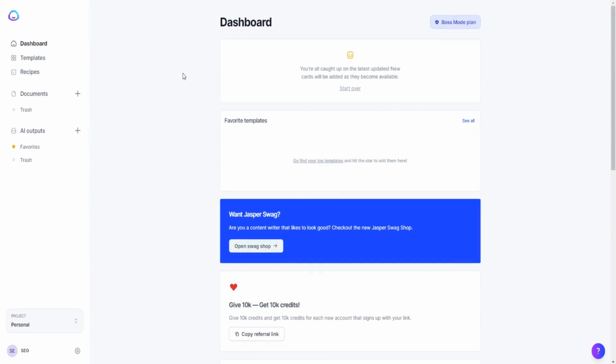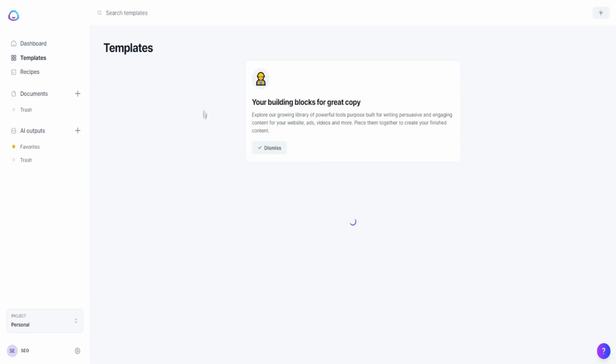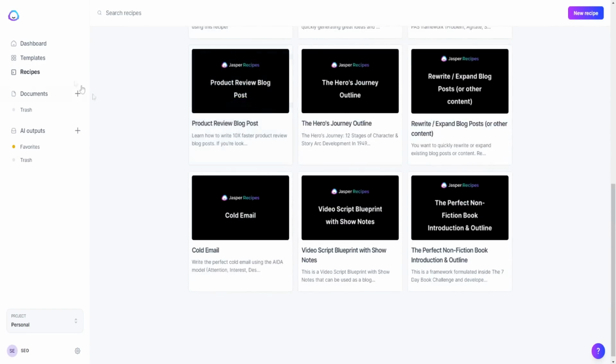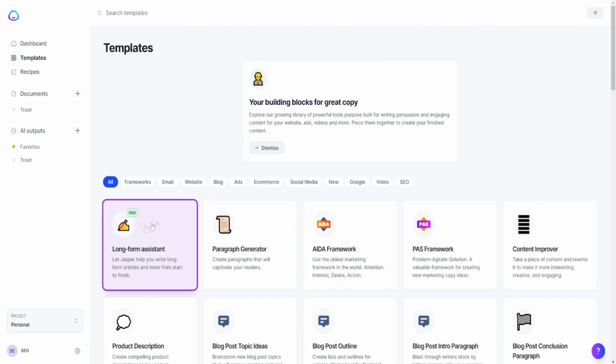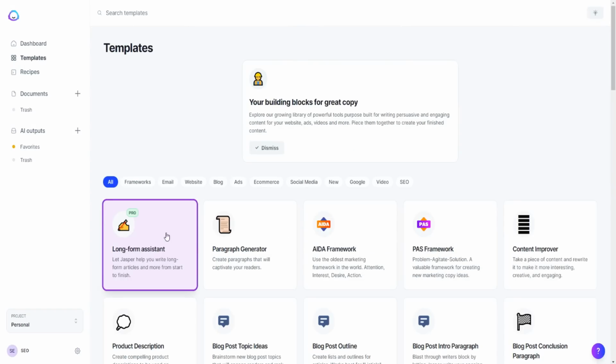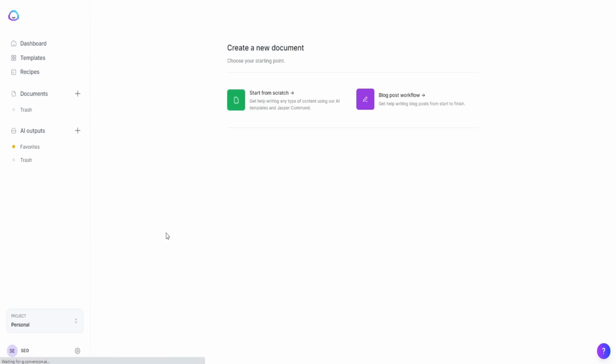If I had to choose only one tool, in a perfect world we could have both tools. But if I just had to choose one tool, it'd be Jasper.ai, purely because of the amount of templates we get. The recipes are just absolutely amazing, the amount of things we can do inside of recipes. And obviously the long form assistant and the Jasper command, there's so much potential in that, and it just makes life a lot easier. At least for me personally, that's what I like, and I really like what we can do when it comes to producing blog posts and a lot of high quality content.